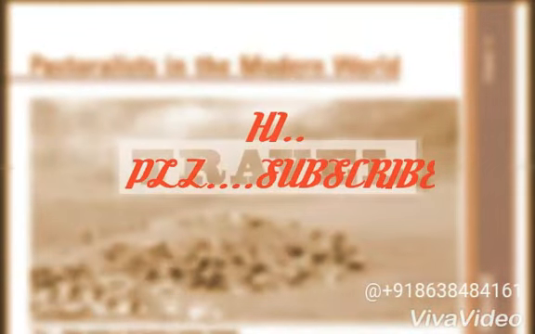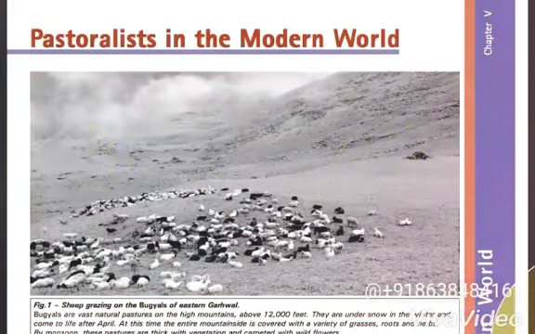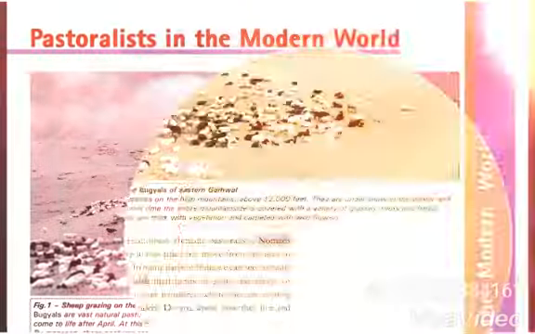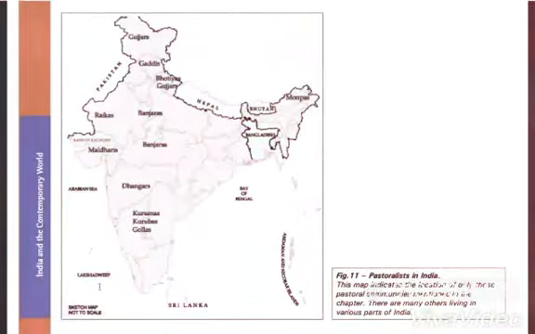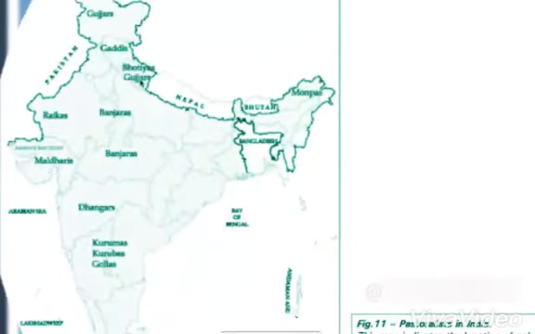Hi students. So today let's start a new chapter, that is Pastoralists in the Modern World. It is the fifth chapter of the class 9 history book. So what does pastoralists in the modern world mean? What is the meaning of the title of the chapter?